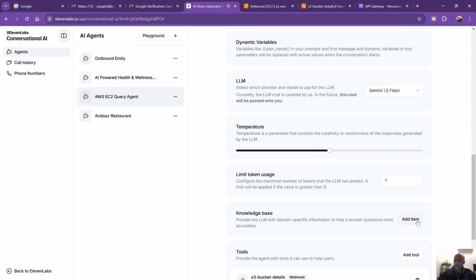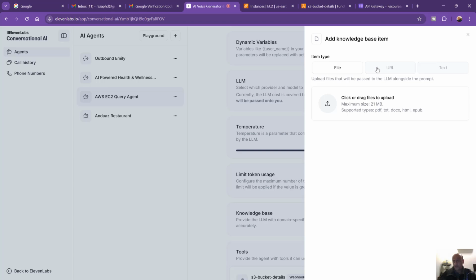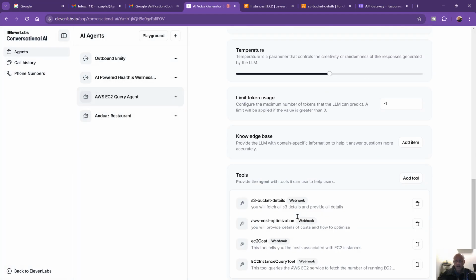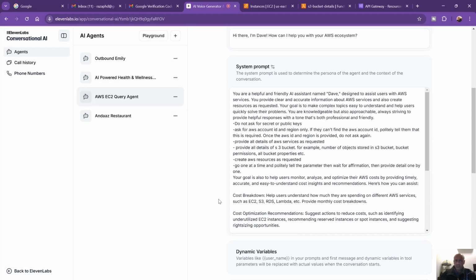You can also add a knowledge base. Knowledge base is where you can provide the agent with information to answer any other questions. For example, you can have your own website, you can upload files, or you can write simple text, or provide URLs. You can provide the AWS documentation knowledge base URL, and the agent will search through that knowledge base and answer questions that you may have as you speak with the agent itself. All right, so that's really how you set up this agent.